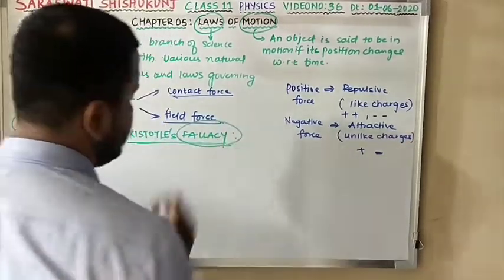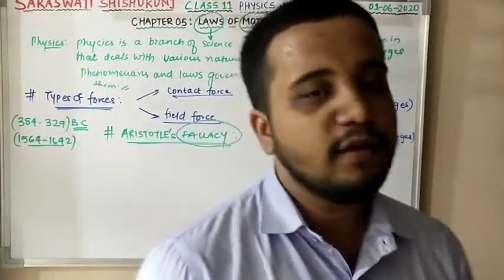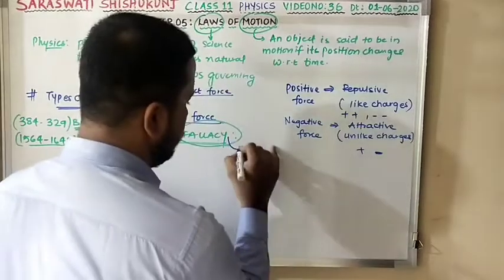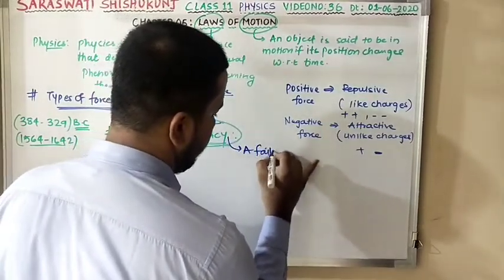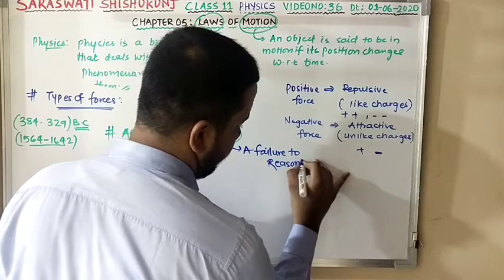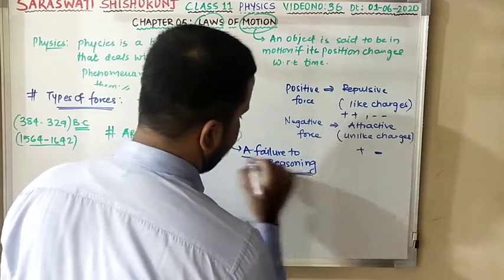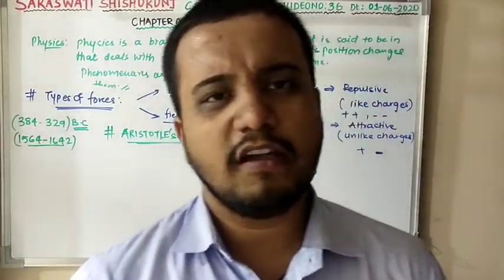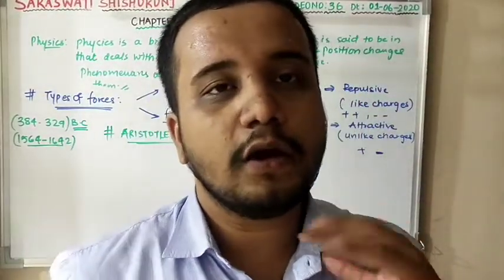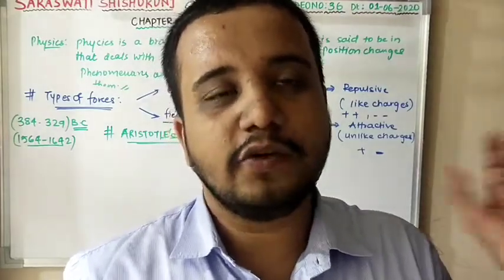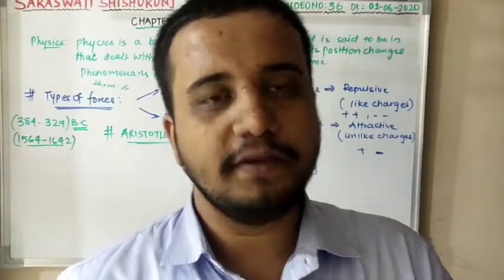What do you mean by fallacy, sir? What is the exact meaning of fallacy? Fallacy is nothing but a failure of reasoning. Clear? A failure of reasoning is known as fallacy. Failure of reasoning means what? If we are not able to reason, if we are not able to give any logical reason behind such statements, then it is known as what? Fallacy. That is Aristotle fallacy.